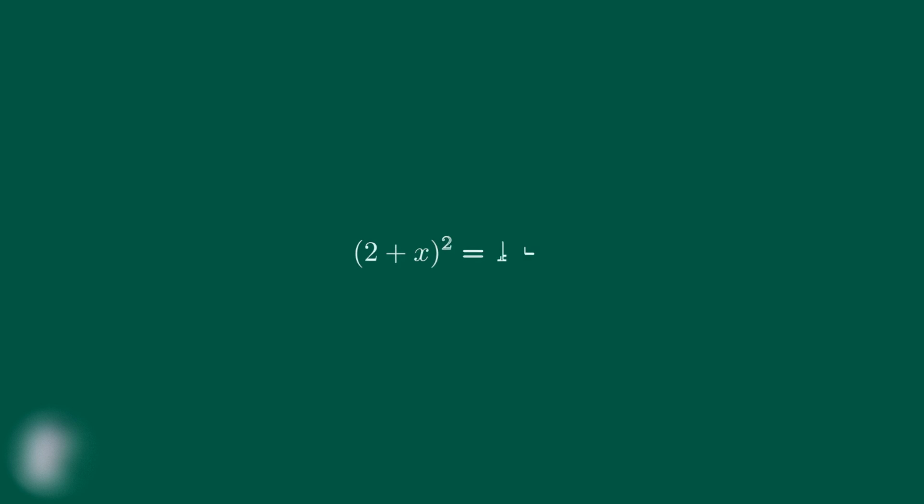Take a look at this equation. Many students think that when you have 2 plus x all squared, you can just distribute the exponent to get 4 plus x squared. But this is completely wrong. What's wrong with this approach?